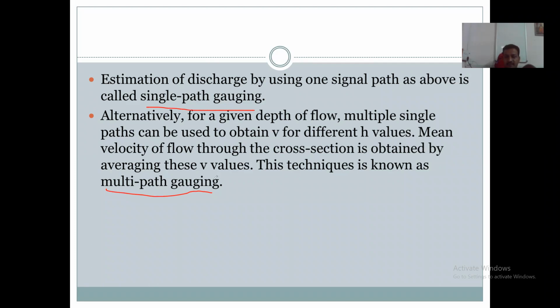Single path gauging and multi-path gauging are the two methods here. Single path gauging means when we use one single path. In multi-path gauging, we use multiple single paths.